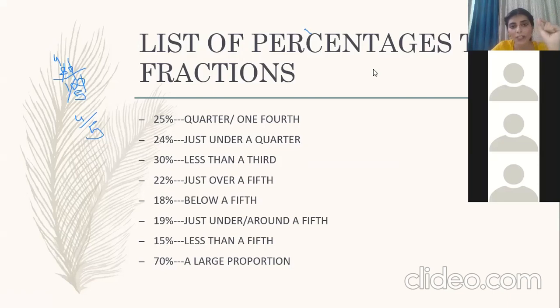22%, just over a fifth. अभी 20%, who can tell me what is 20%? Please type in the comment section what is 20%.